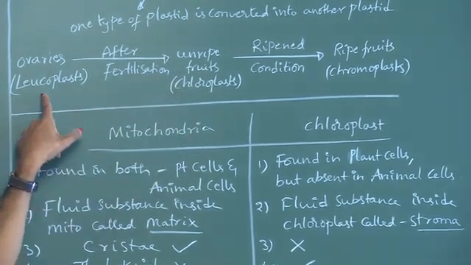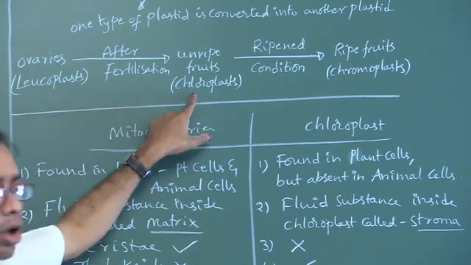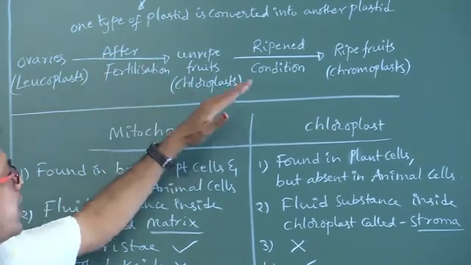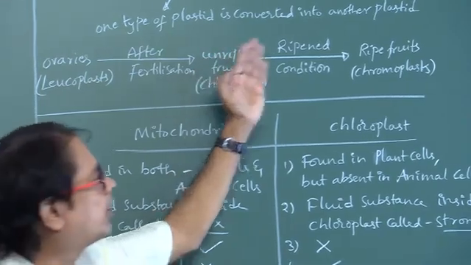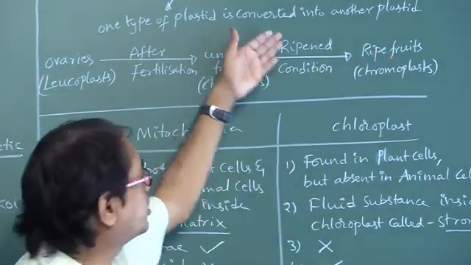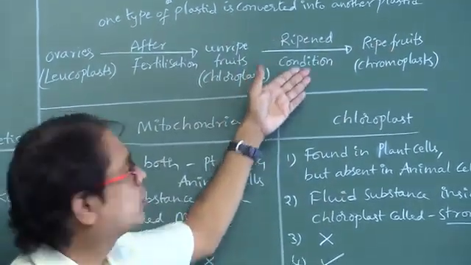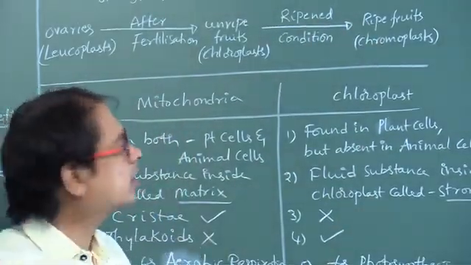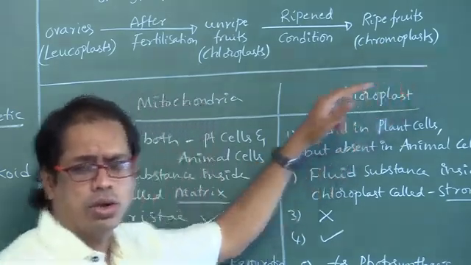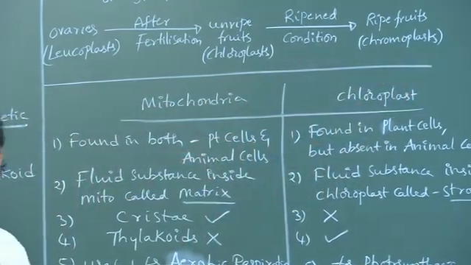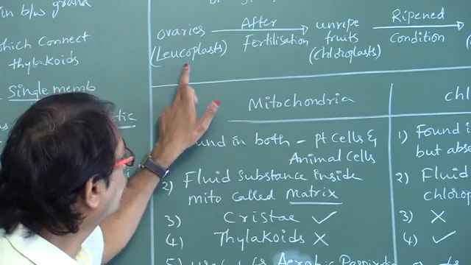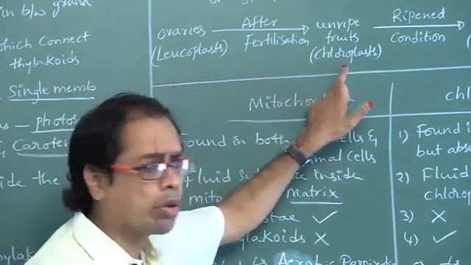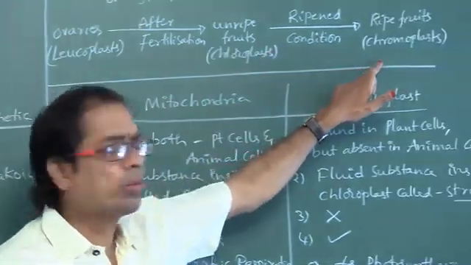So leucoplasts, after fertilization, convert into chloroplasts. After some time these unripe fruits become ripe fruits, that is, in ripened condition. Ripened fruits appear in red color. Red color means chromoplasts. So here leucoplasts are converted into chloroplasts and then chromoplasts.